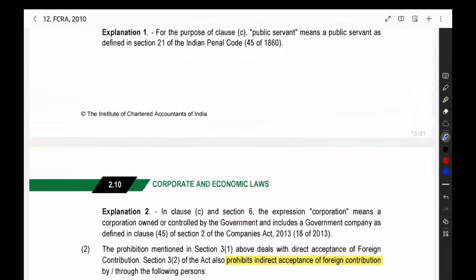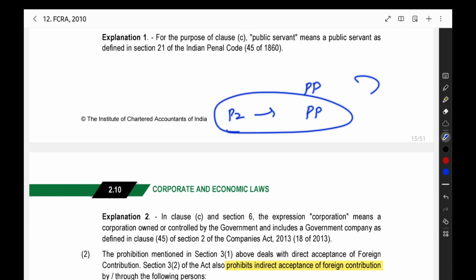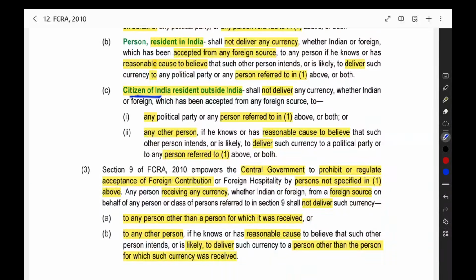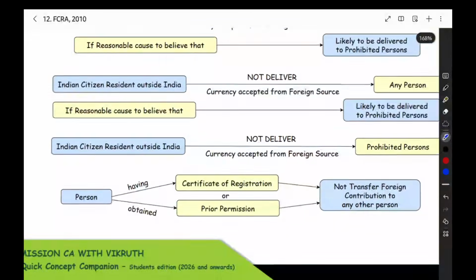Then this will apply directly giving to the prohibited person or giving through any other person to the prohibited person. These two will apply to the person resident in India and citizen of India and resident outside India. So for these two people it will apply, person resident in India and then citizen of India resident outside India, that is the NRI. For person resident in India and NRI, for these two people these conditions will apply. So that is the thing given here.